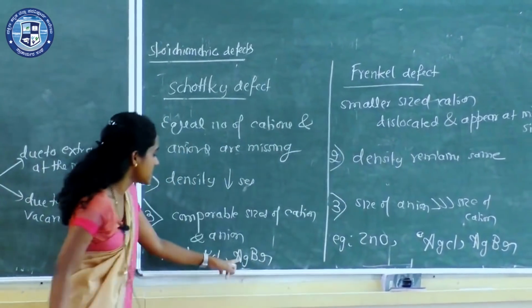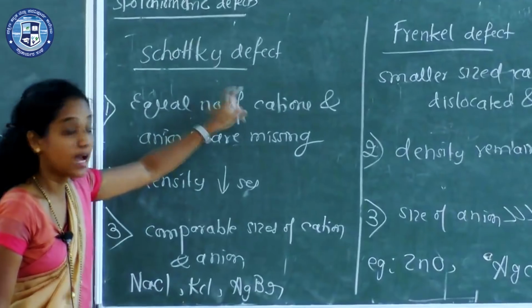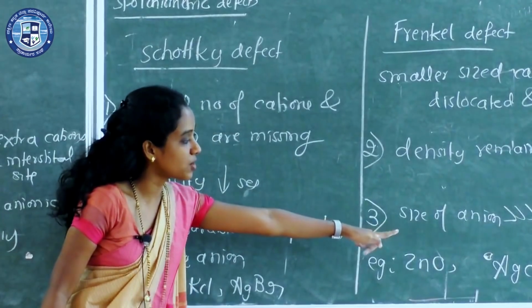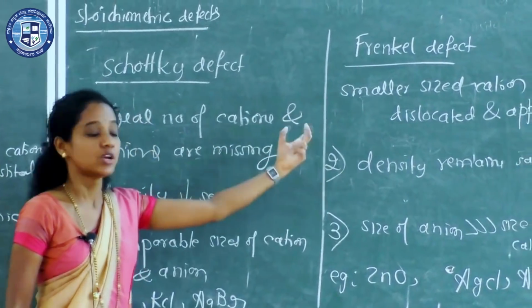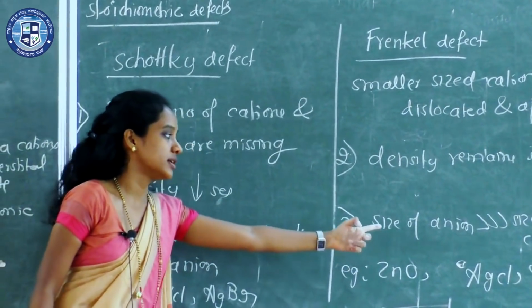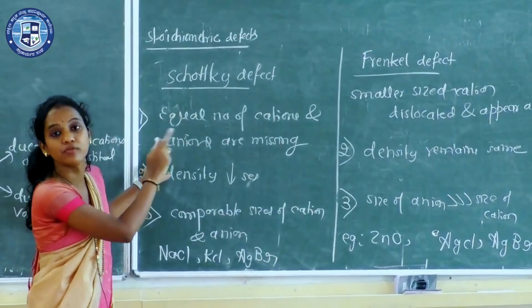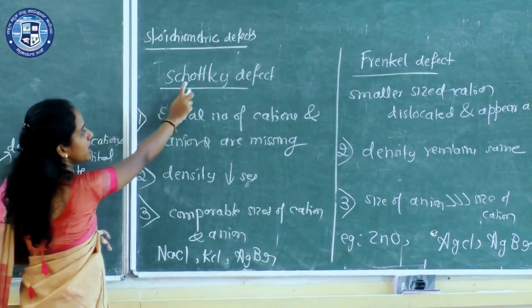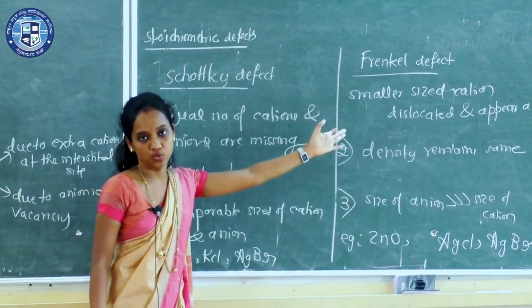You can see here silver bromide shows Schottky defect, and there also I have written silver bromide, which also exhibits Frenkel defect. So silver bromide is a crystal which shows both types of defects, Schottky as well as Frenkel.